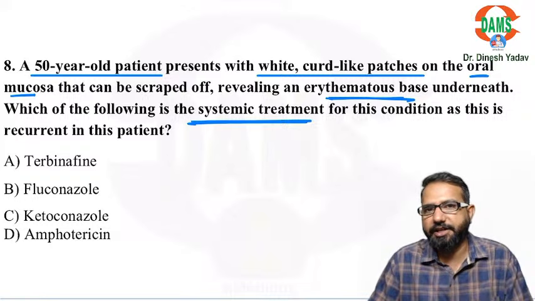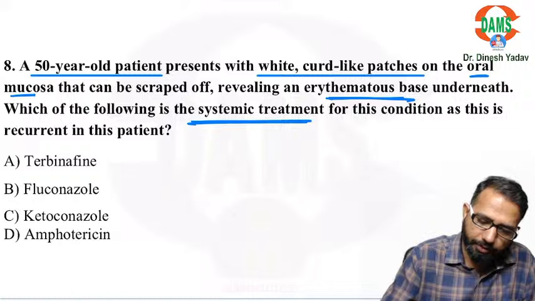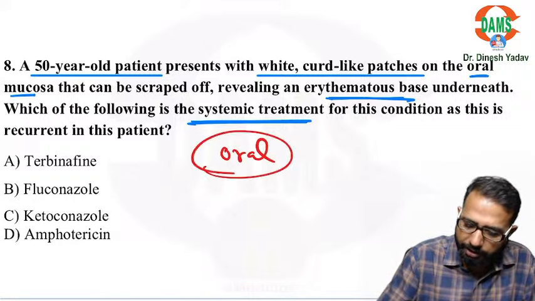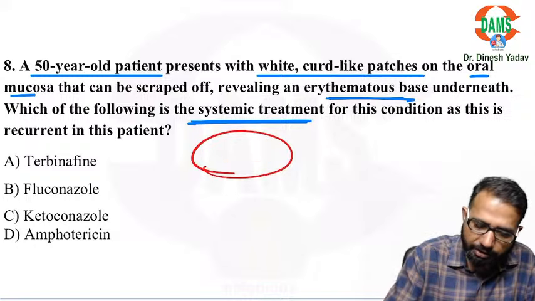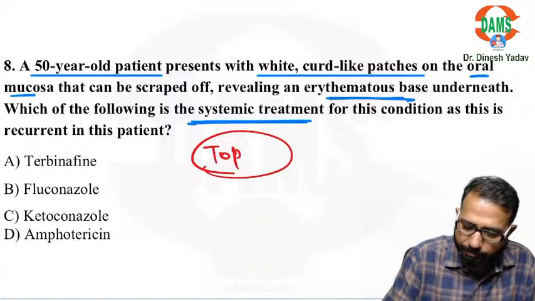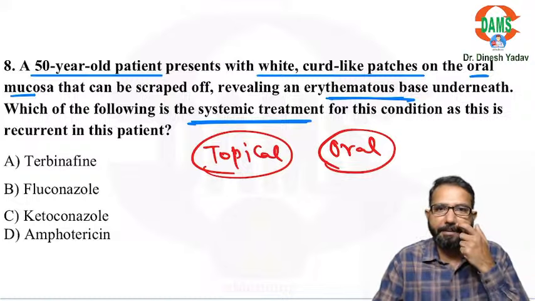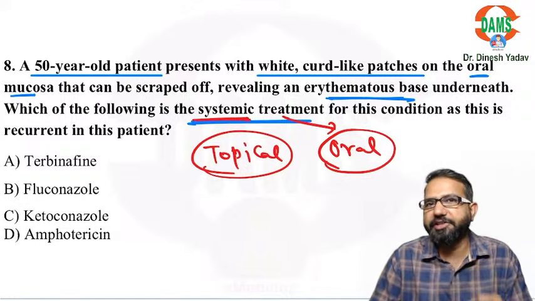As this is the recurrence in this patient, so we need to give the systemic drug. If they ask you oral or they ask you topical, which one you will start first? So obviously we will start the topical first. But in this question they are asking the systemic. So it means they are asking about the oral because recurrence is there.